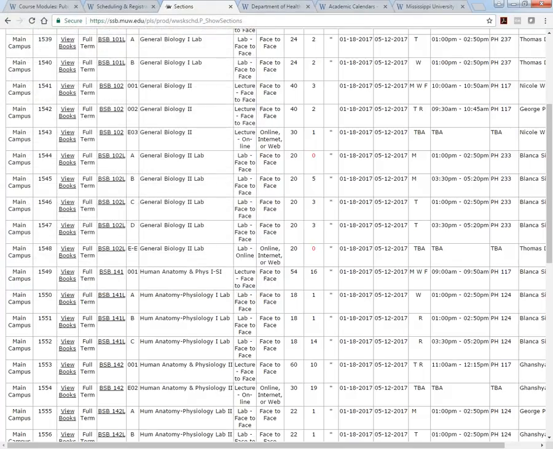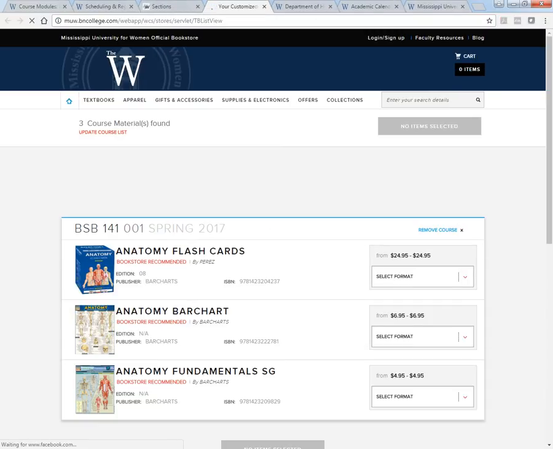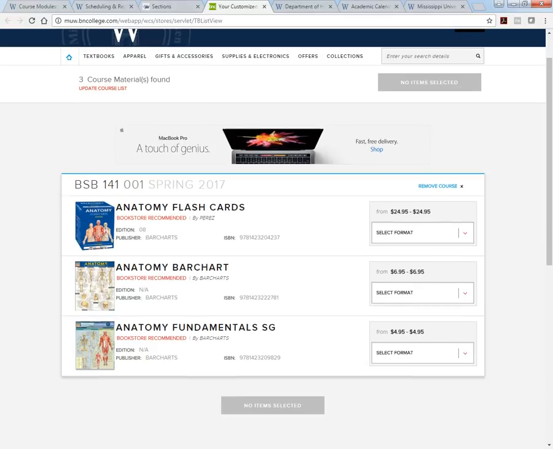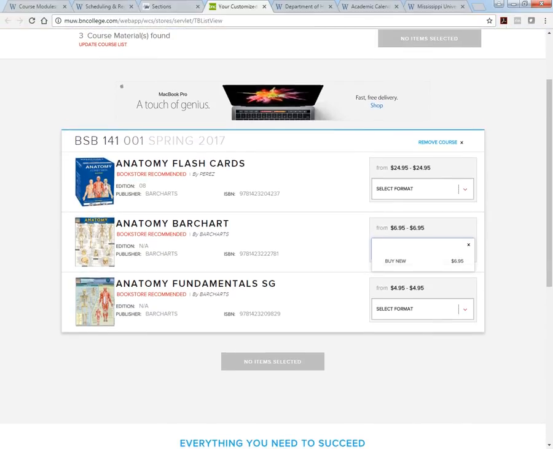So let's go back here and look. It says right here, view books. Oh, I can view books. Oh wow, they've got all sorts of resources for this. It's going to show you exactly what books you need, and you can select them. You can select buy new. Some of them will have the option to buy used. This particular class is actually not using a book this semester. You can see it says bookstore recommended. If it was a required course, it would say bookstore required. So this is again for this spring, so you can't now, but you could buy your books through the bookstore, just through this website.